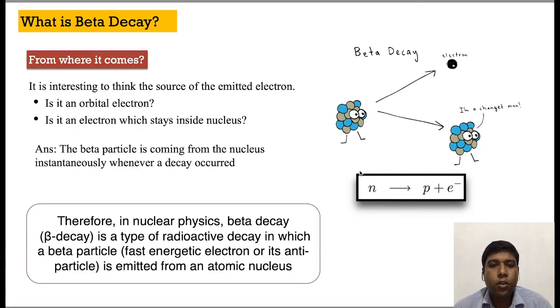Now scientists wondered where this electron comes from. Is it an orbital electron, or from inside the nucleus? But from the energy of the emitted beta particle, the idea of an orbital electron was ruled out. We know that the nucleus does not contain any electrons. So the answer is that these electrons come from the nucleus, but instantaneously. That is, as they are produced, they come out of the nucleus immediately. The basic process involved here is the transformation of a neutron into a proton, as you can see in this cartoon.